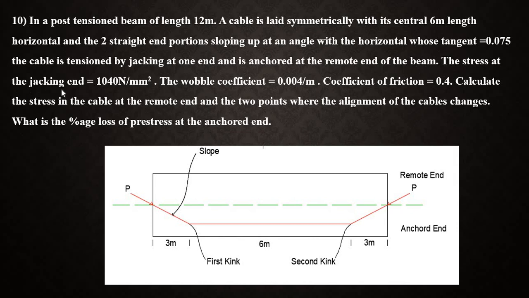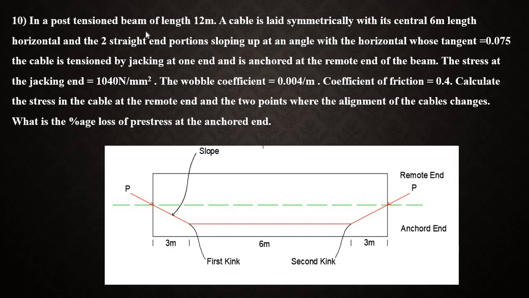The stress at the jacking end is 1040 Newton per mm square. The wobble effect is 0.004 per meter. Coefficient of friction is 0.4. Calculate the stress in the cable at the remote end and the 2 points where the alignment of the cable changes. What is the percentage loss of pre-stress at the anchored end?